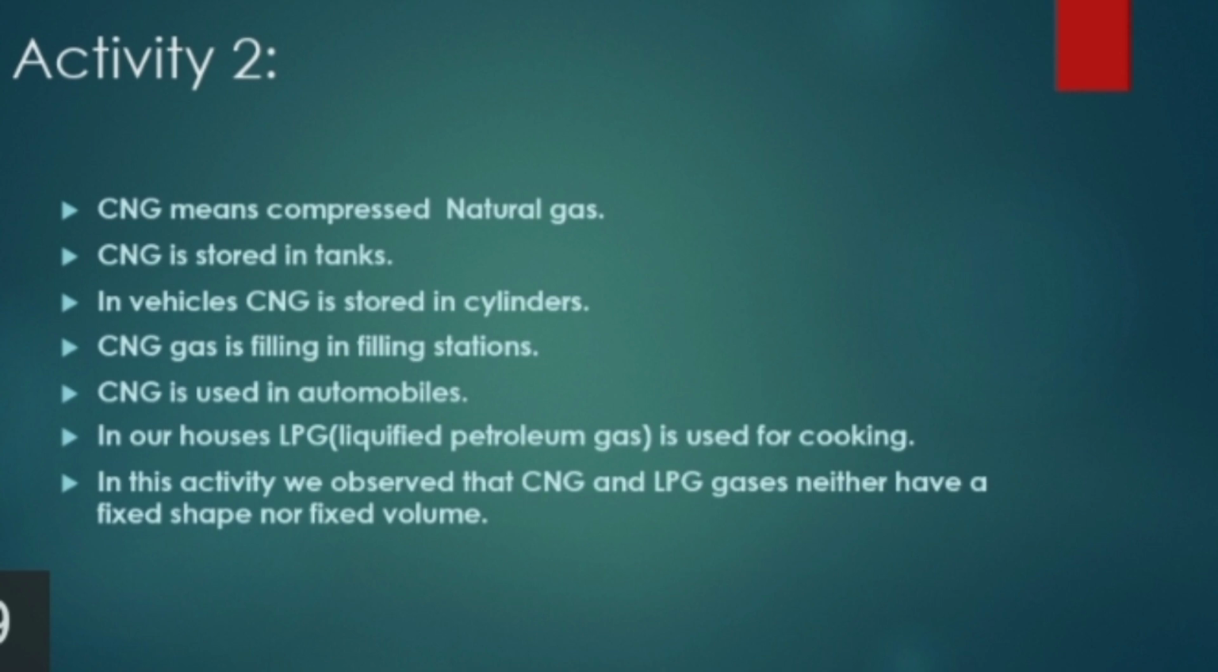CNG means compressed natural gas. CNG is stored in tanks. In vehicles, CNG is stored in cylinders. CNG gas is filled at filling stations. CNG is used in automobiles. In our houses, LPG, that means liquefied petroleum gas, is used for cooking. In this activity, we observe that CNG and LPG gases have neither a fixed shape nor a fixed volume.